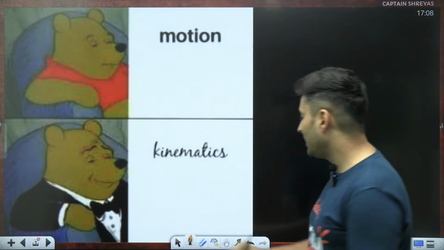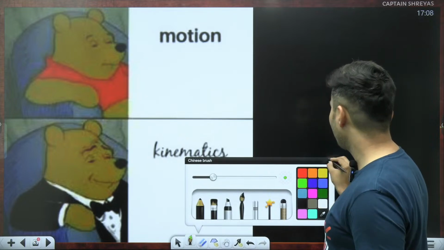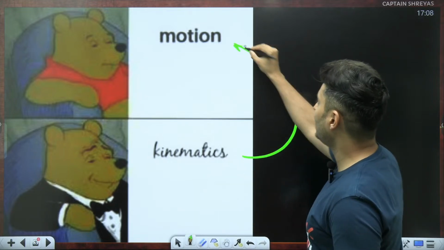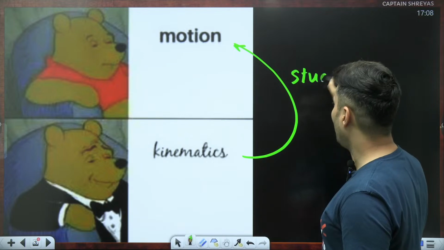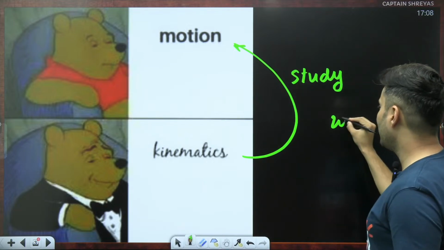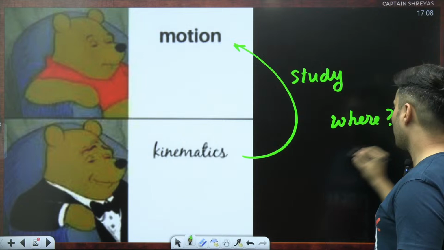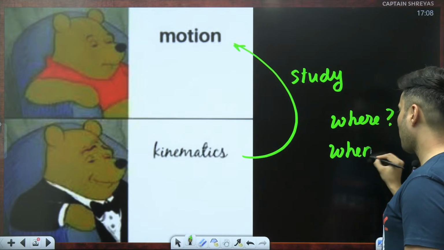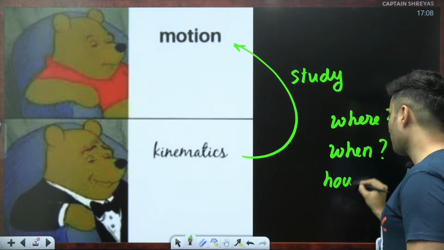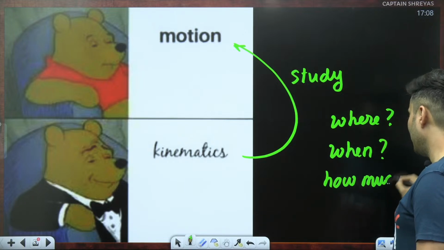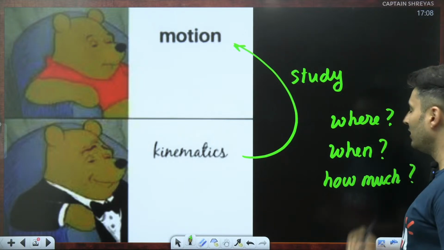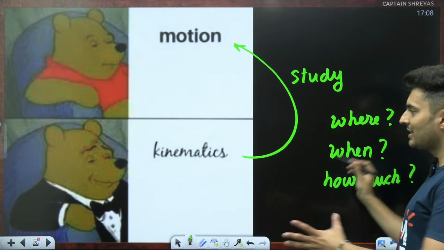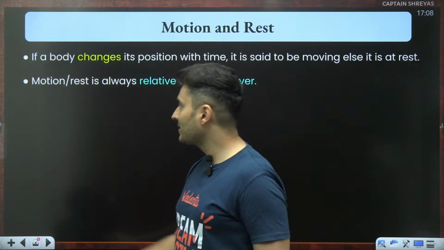So basically, kinematics is just a fancy way of saying I am studying this motion, the study of this motion. Like, where is it? When will it come? How much will it move? Or how much time will it take? All those kinds of things we study in kinematics.